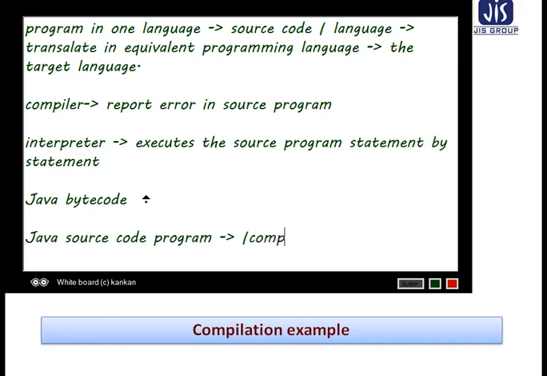At the time of compilation, that will be converted to bytecode. Bytecode makes Java platform independent. That is the target code.